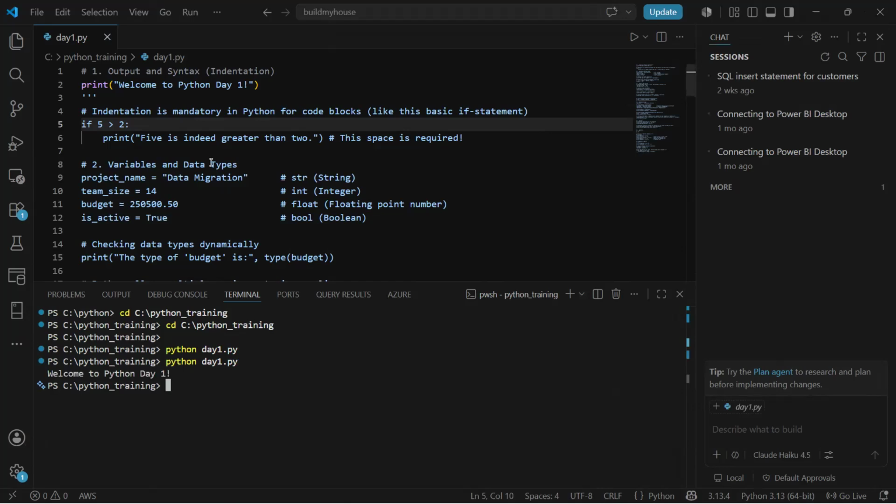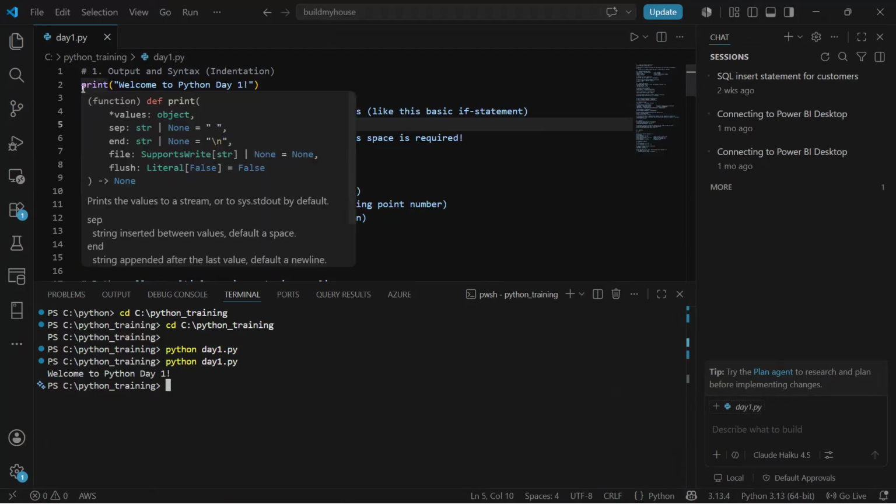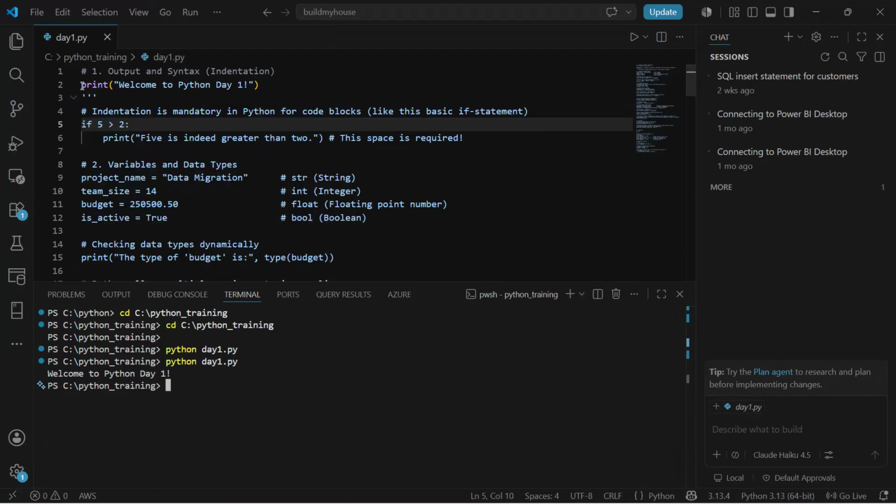Okay, so now you see, since I had not saved it earlier, that's why I was not able to execute it. Now since I've saved it using Control S, I'll be able to run it, and now it's executing: welcome to Python day 1. Okay, now let's go ahead and comment this particular line.